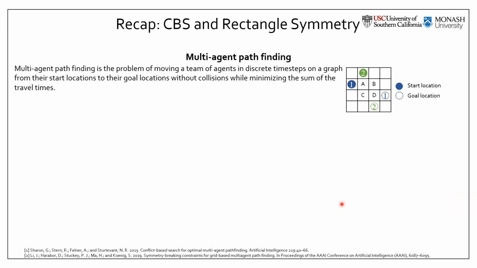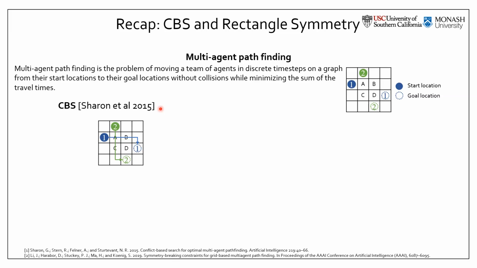In the multi-agent pathfinding problem, we are given a graph and a team of agents, each with a start and a goal location, and we are asked to find collision-free paths for the agents while minimizing the sum of their travel times. There are many algorithms for solving this problem, and CBS is one of the popular algorithms for solving multi-agent pathfinding optimally. It works as follows.